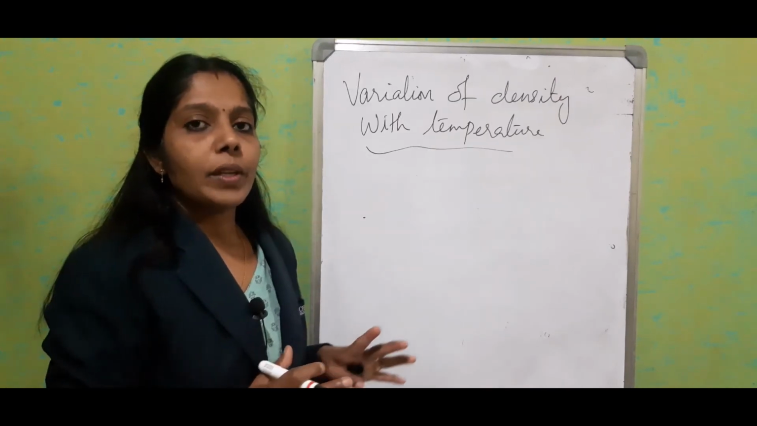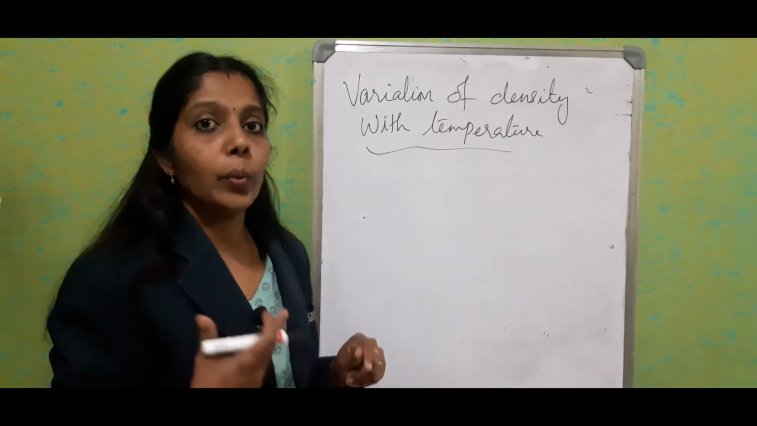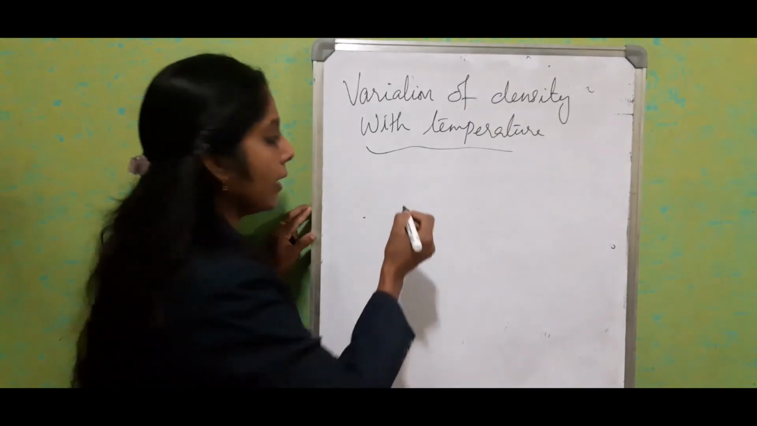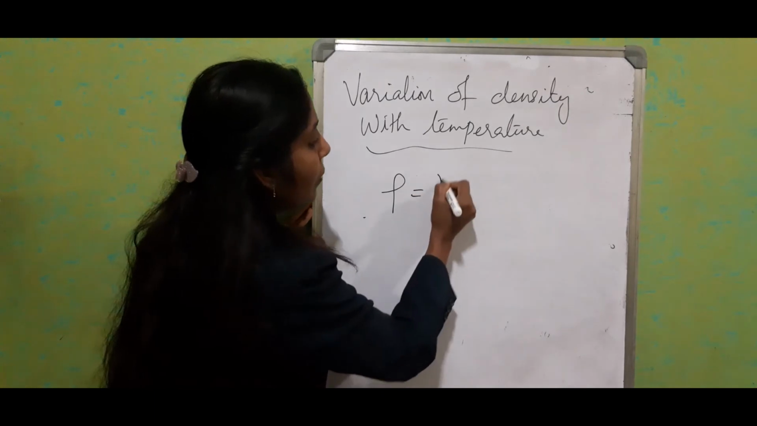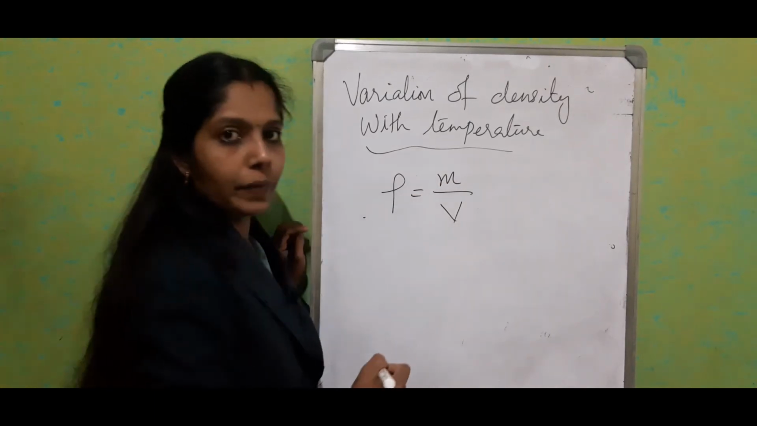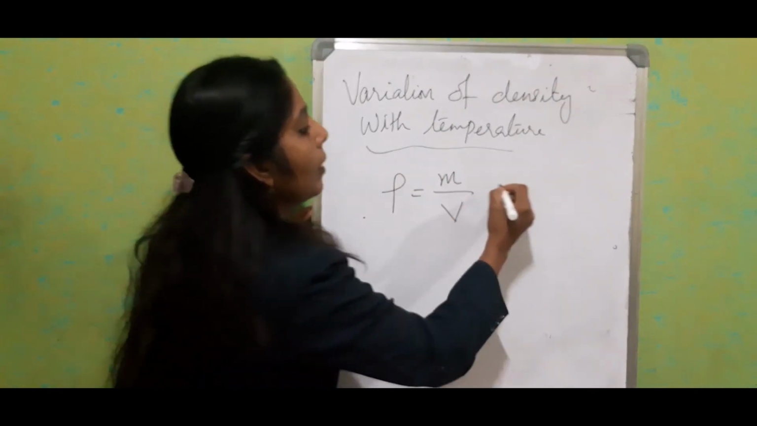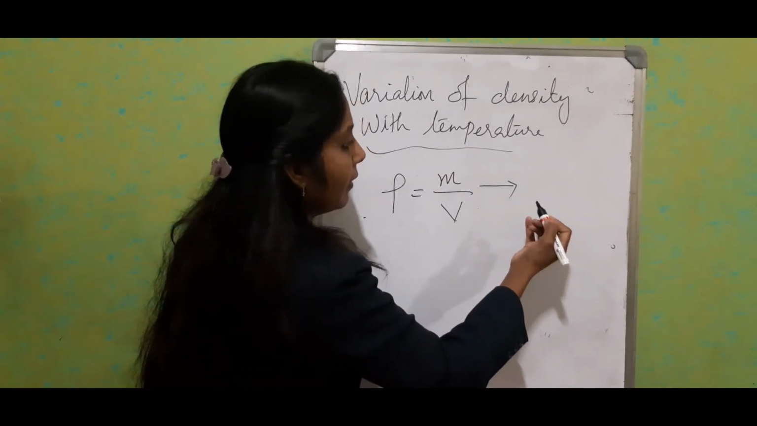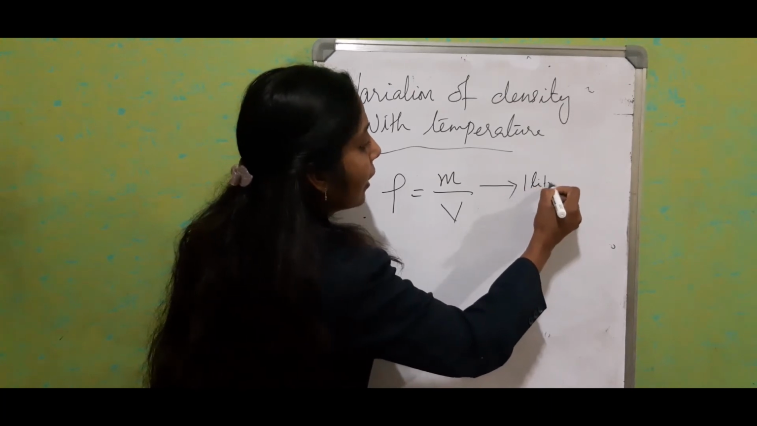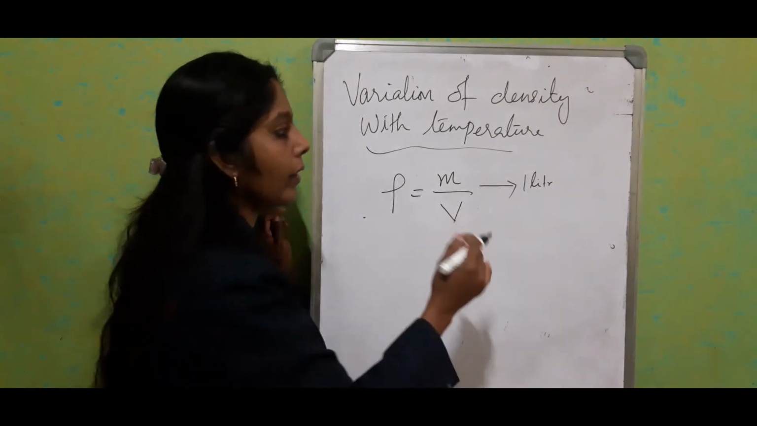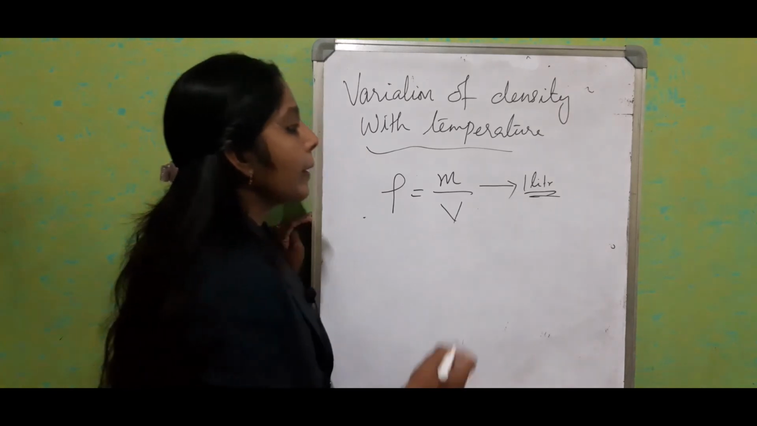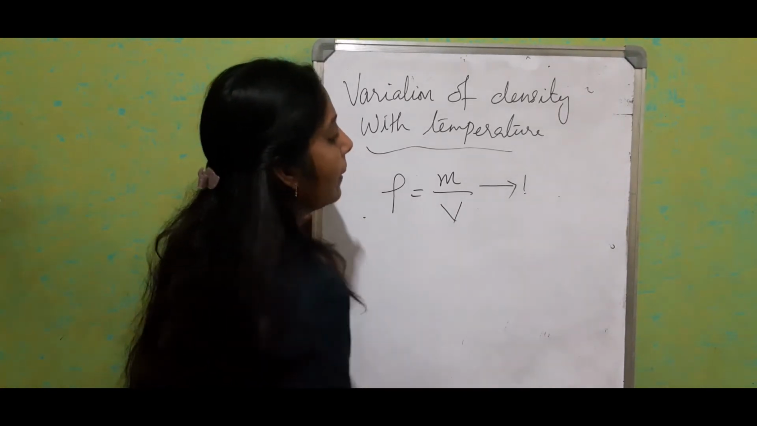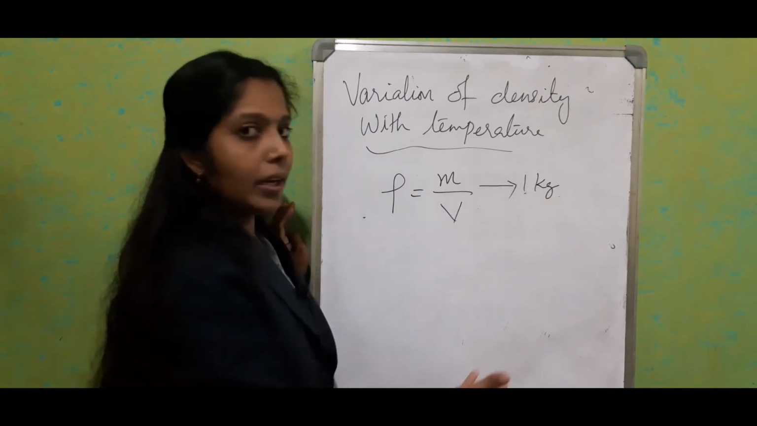Now we will see what happens to the density when the temperature increases. We know the equation: density is equal to mass by volume, right? Now, if we provide heat energy, just consider we have 1 liter of liquid, liquid or solid, anything. I'll mark it as 1 kilogram of liquid with us.